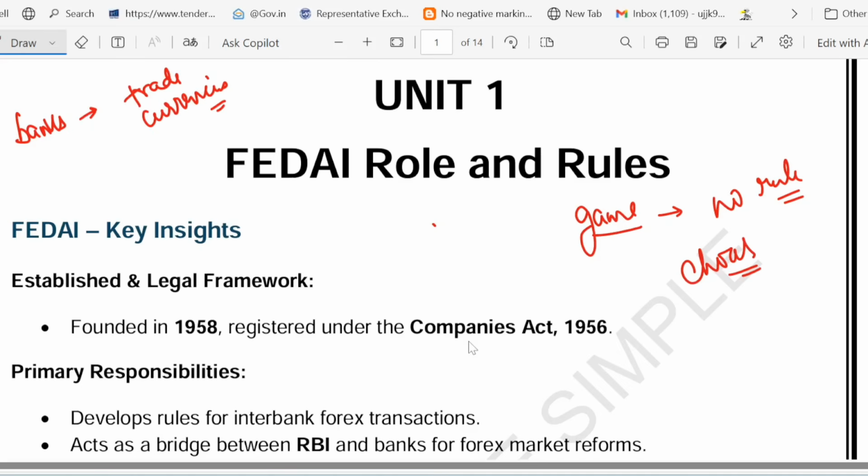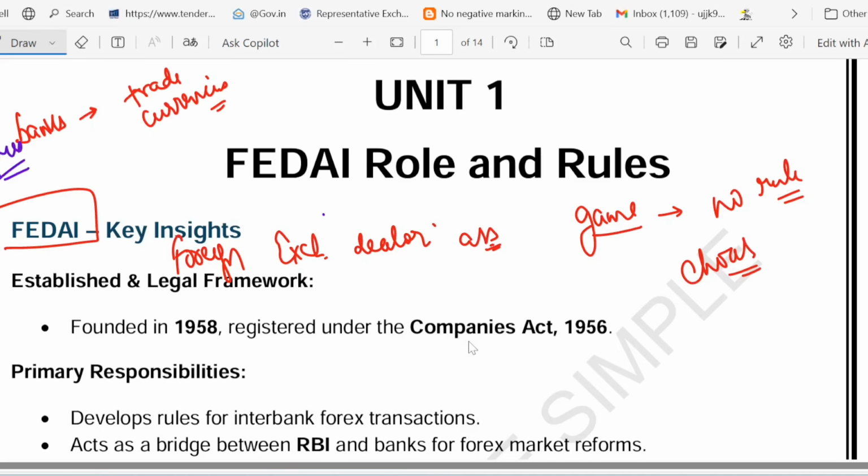To keep things fair and smooth, we have something called FEDAI. What is FEDAI? The full form of FEDAI is Foreign Exchange Dealer Association of India. I told you now that forex is like a giant financial game where banks trade currency. To keep things fair, to keep things smooth, this FEDAI was set up. You can think of FEDAI like a referee that sets the rules for the banks dealing in forex. So those banks which are dealing in forex, the rules are set by FEDAI.